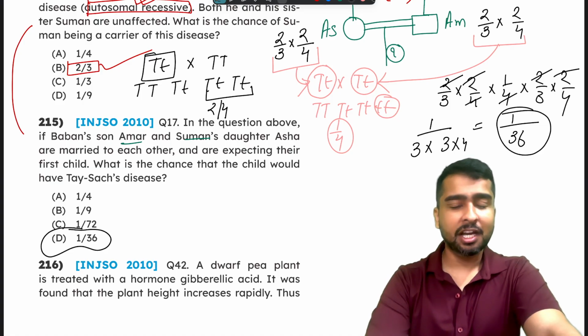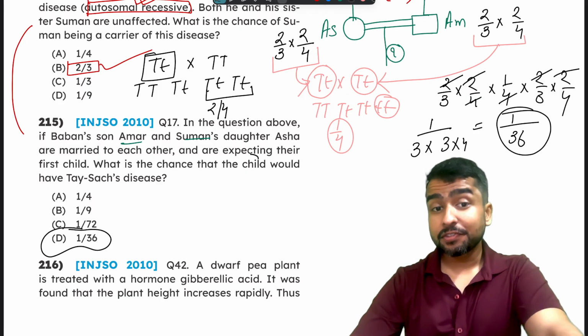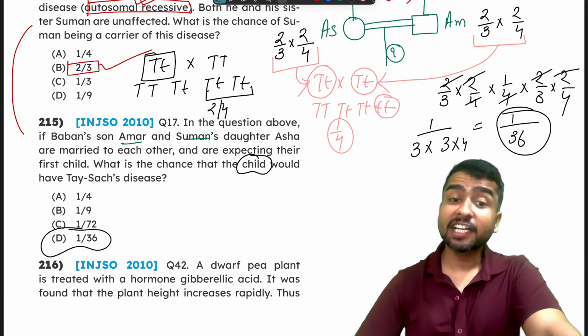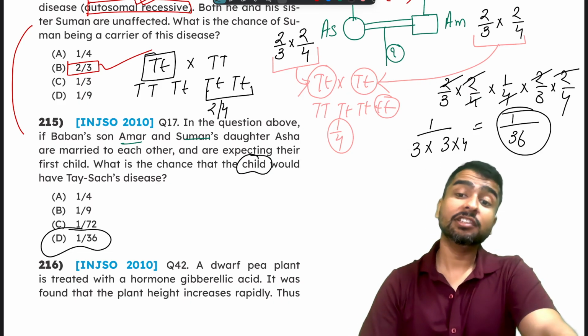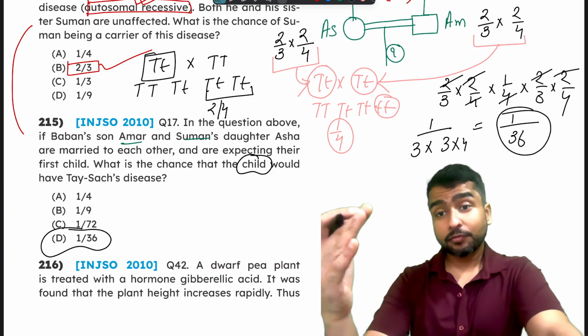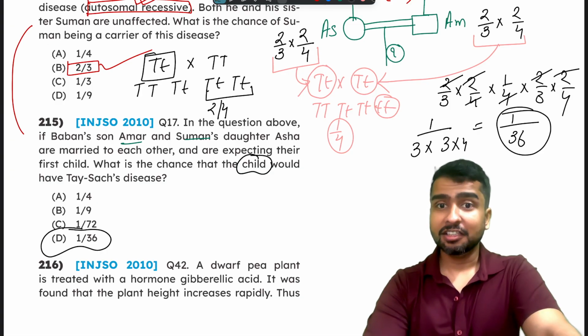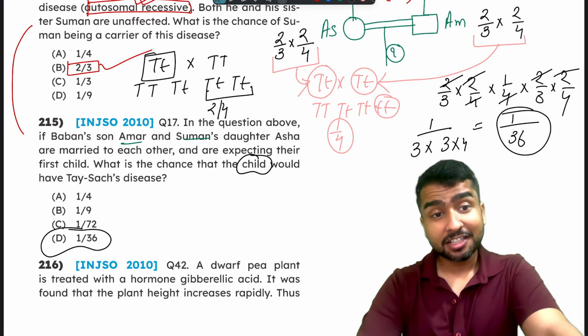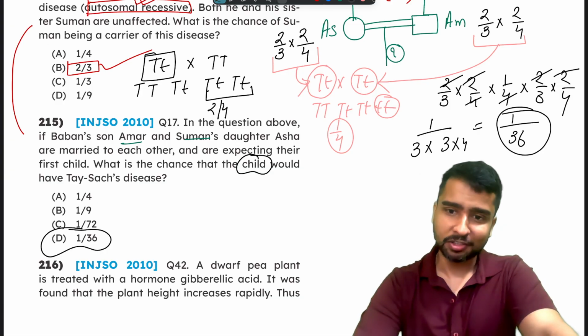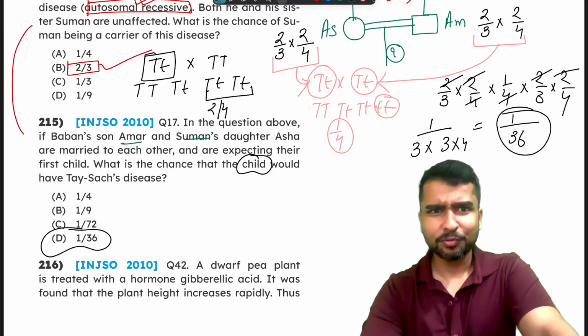Is that clear? Now, if they had asked not for the child, if they had asked for the son or the daughter, then we'll further add 1 by 2. Why? There's a 50% chance it is a son and a 50% chance it is a daughter. So I hope you get what we are trying to do here.